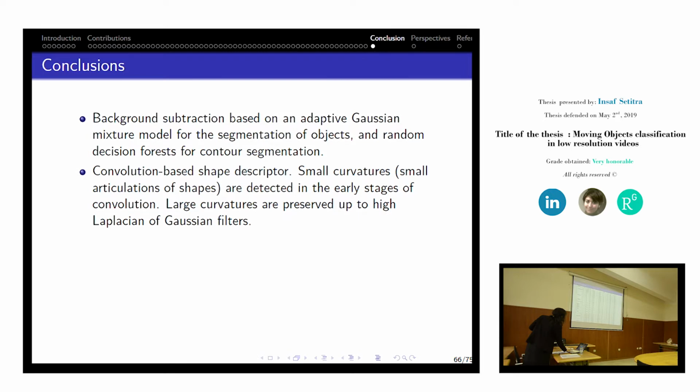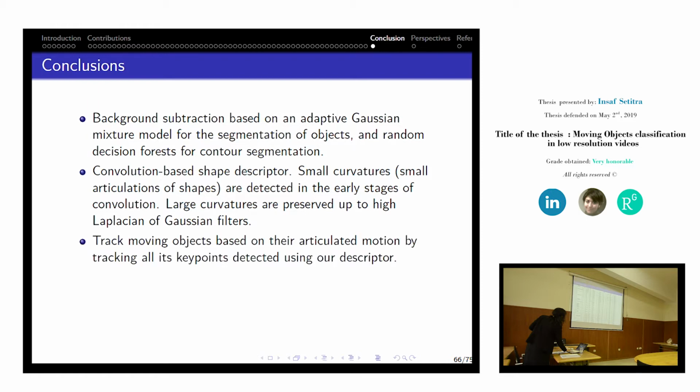The second contribution deals with the convolution-based descriptor. As explained, small curvatures or small articulations of shapes are detected in the early stages of convolution. Large curvatures are preserved up to high Laplacian of Gaussian filters. The variance of the filter makes it possible to detect the radius of the curvature.